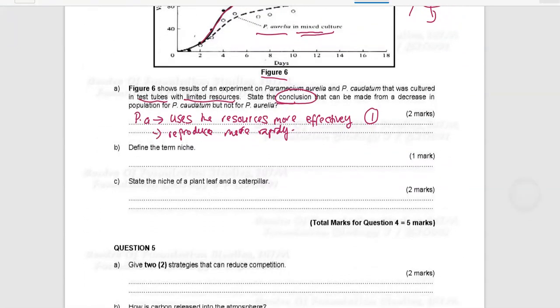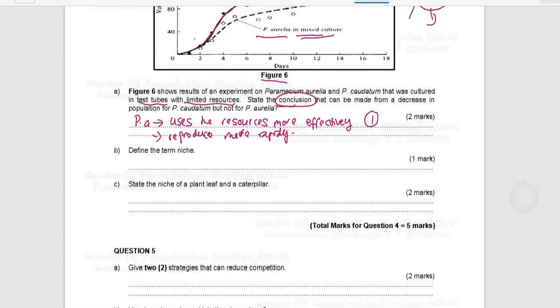Okay, so question B, define the term niche. Again, this is the same question as the previous one, and the mark for the definition is only 1 mark. So I'm just going to repeat the answer, which is niche.